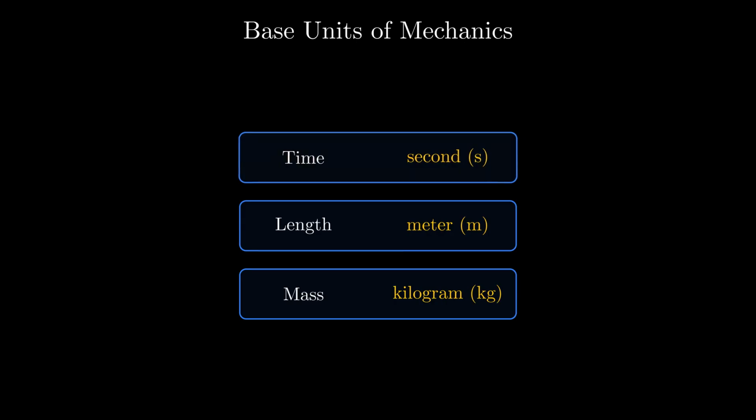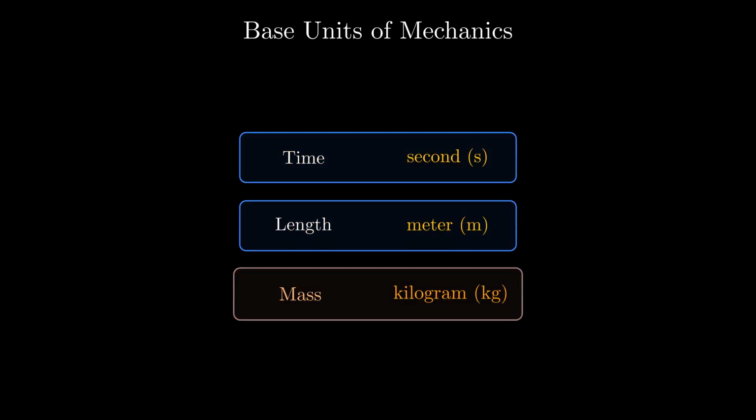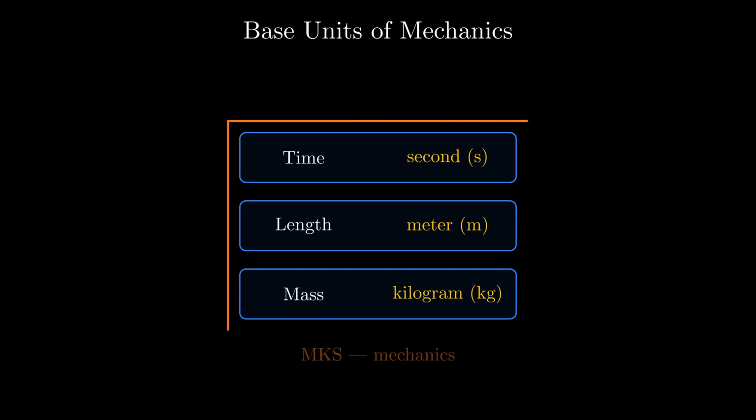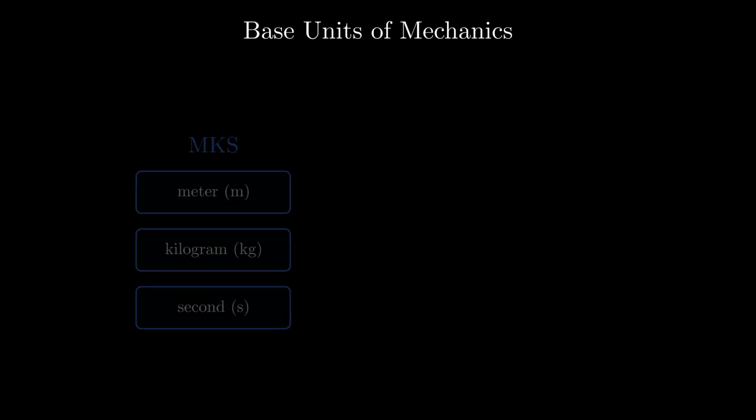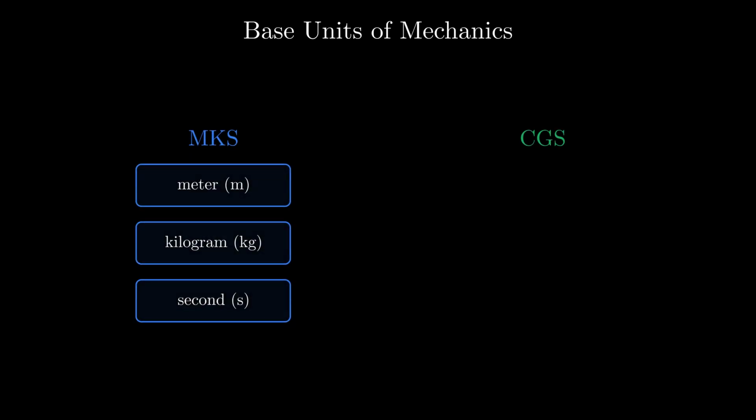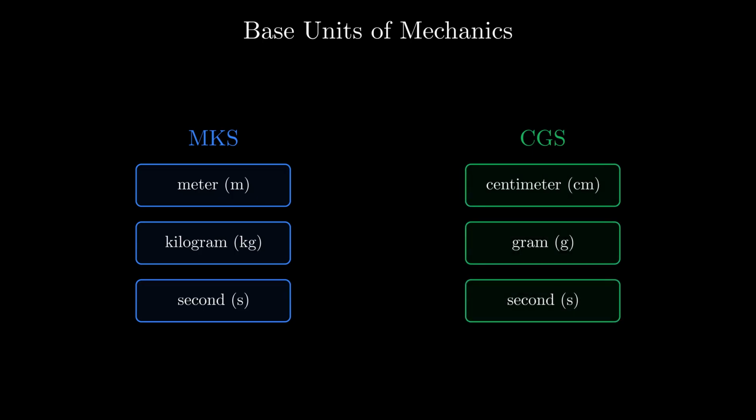Mechanics, the physics of motion and force, needs only 3 of these: the second, the meter, and the kilogram. Together they form the MKS system. There's an older alternative still used in some fields, the CGS system, built on the centimeter, gram, and second. Same idea, smaller scale. With these 3 units in hand, watch how every other quantity in mechanics simply falls out.